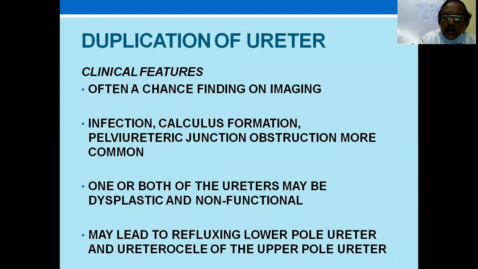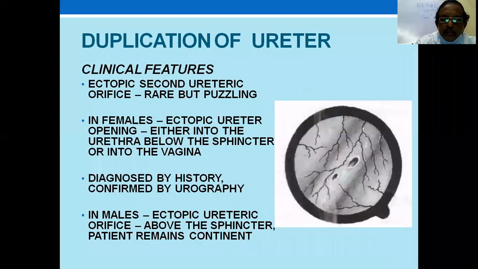As I said, it is often a chance finding on imaging. Infection, calculus formation, and PUJ obstruction are more common. One or both ureters may be dysplastic and non-functional, very rarely. It may lead to reflux into the ureter of the lower pole. As I said, the upper pole ureter is obstructed. The lower pole can be a refluxing ureter, and a ureterocele of the upper pole ureter is also seen.